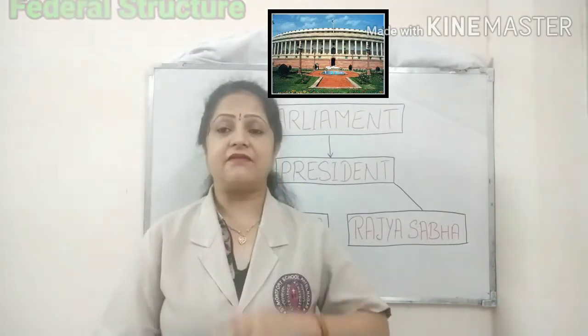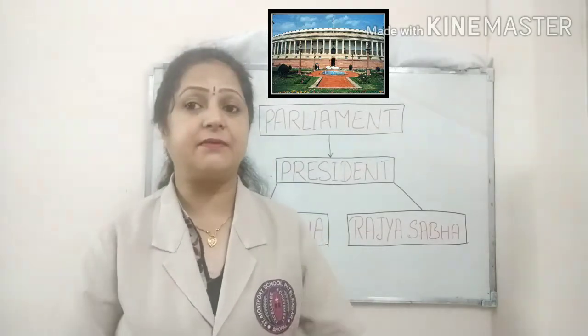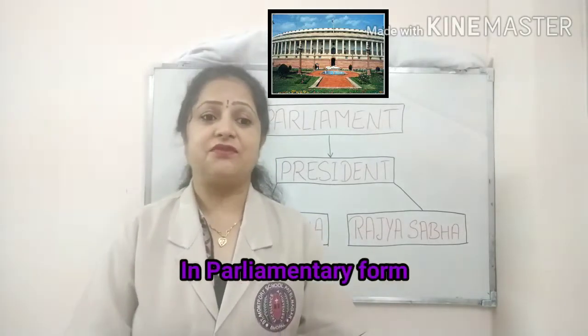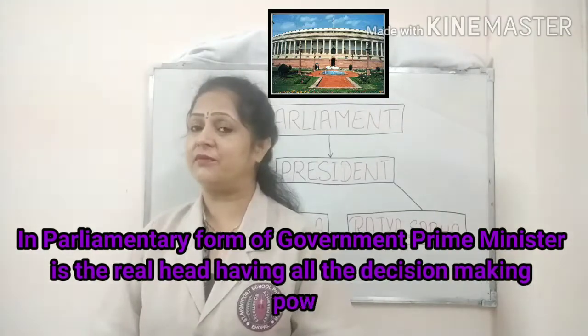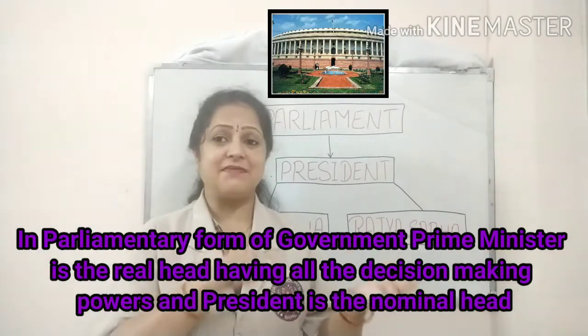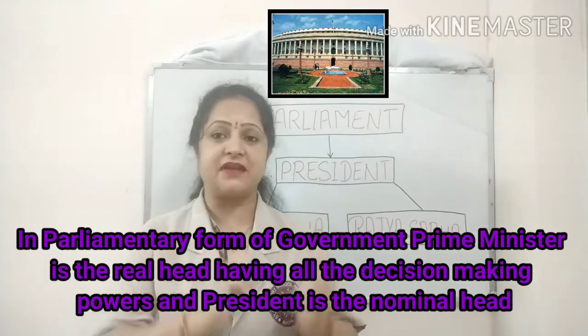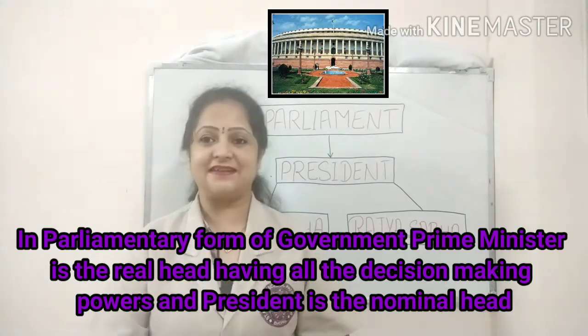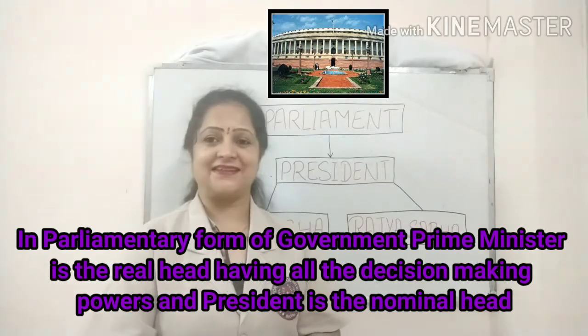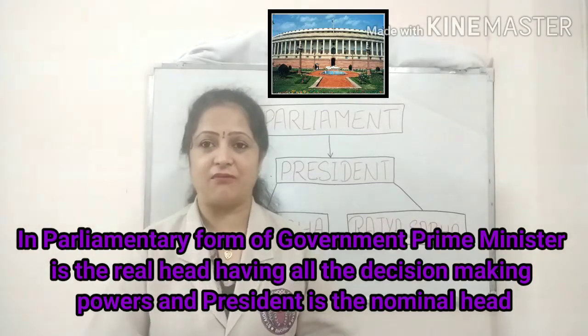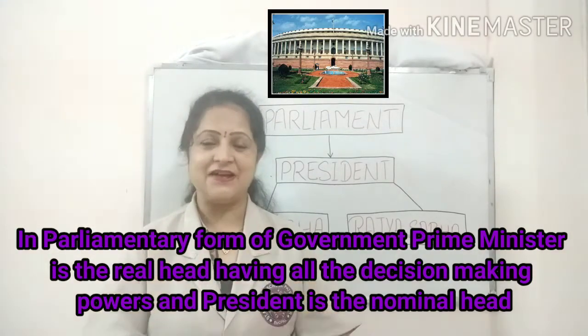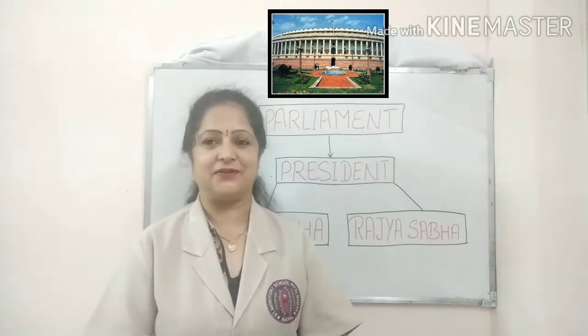In India we have a parliamentary form of government. So what is this parliamentary form of government? Where the Prime Minister is the real head and has all the decision making powers, and the President is the nominal head. Here in India we have this government only.